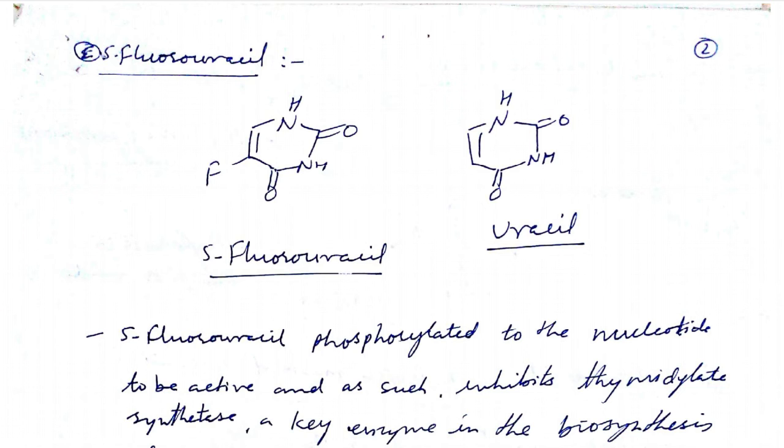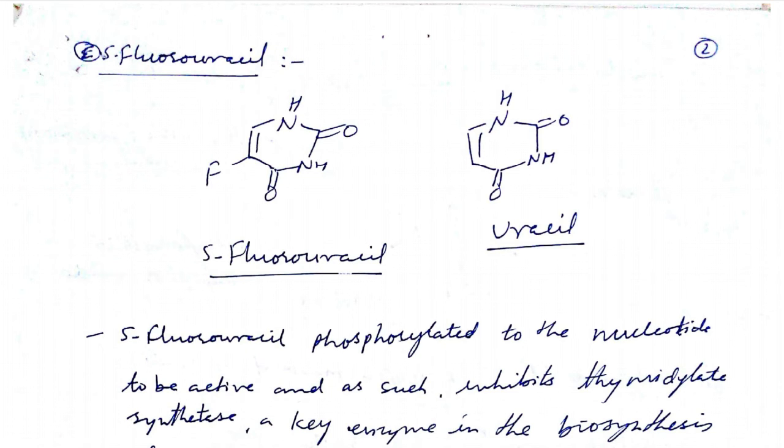As you know, uracil is present in RNA. The IUPAC name for uracil is 2,4-pyrimidinedione, and 5-fluorouracil structurally resembles uracil. The only difference is that at position number 5 there is a fluoro group, so 5-fluorouracil.